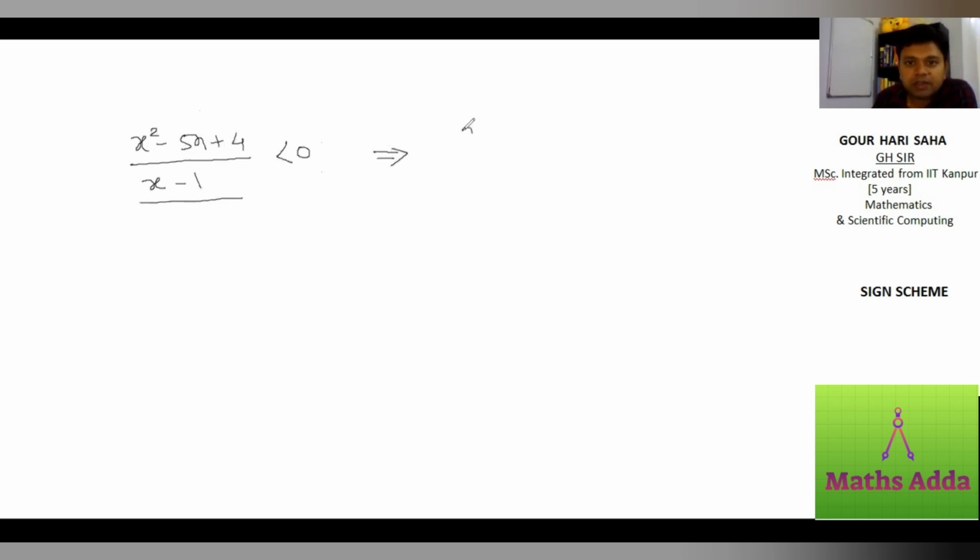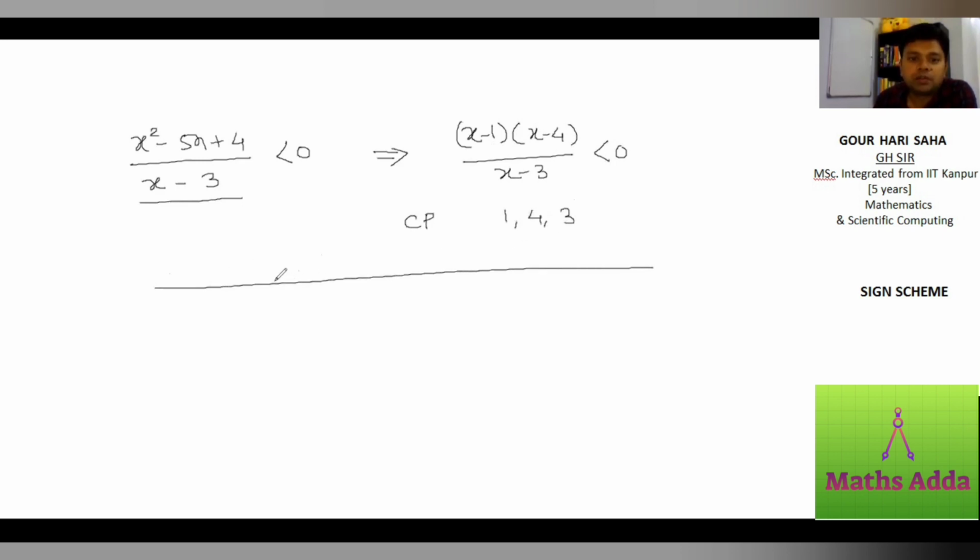Factorize it. The upper one can be factorized as x minus 1. I will change the question a bit because it will cancel. So let me make it 3 here. So it is x minus 1 into x minus 4 by x minus 3, less than 0. Now can you tell me the critical points? Critical points are 1, 4 and 3. Plot all of them on the number line: 1, 3, 4.